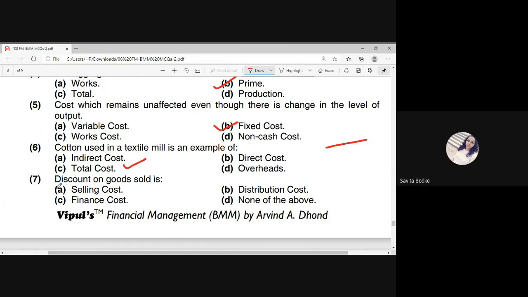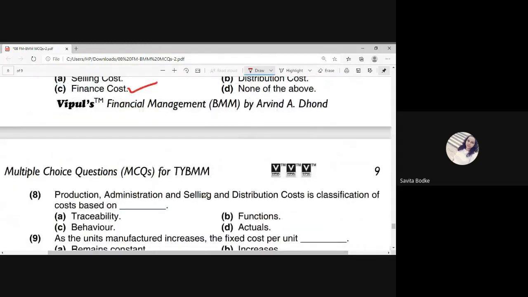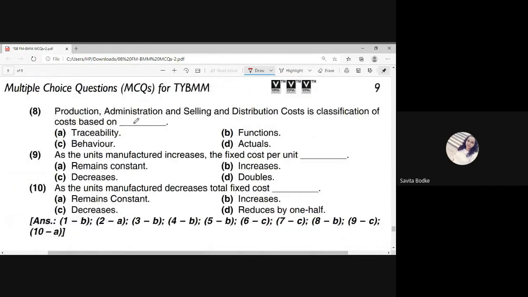Now the next one is discount on the goods sold. The discount on the goods sold is whether selling cost, distribution cost, finance cost, or none of the above. The actual answer is that it is the finance cost. Now the next one: production, administration, and selling and distribution cost is the classification of cost on the basis of behavior.